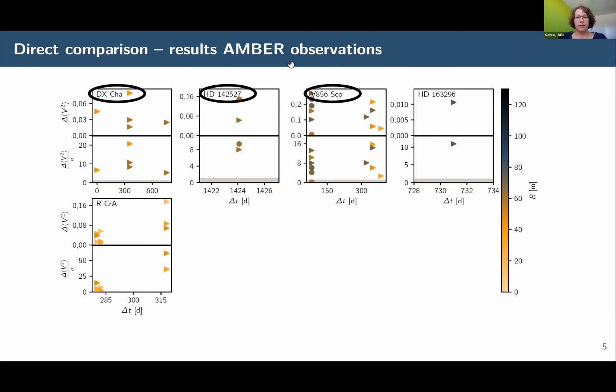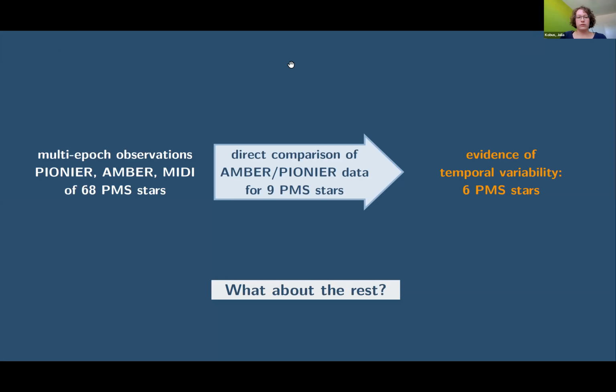Unfortunately, we cannot say anything about the N band, as the available MIDI observations do not fulfill our criterion for the baseline similarity. To summarize the current status, from the available multi-epoch observations, we compared PIONIER and GRAVITY data of 9 objects, and thereof 6 show evidence of temporal variability.